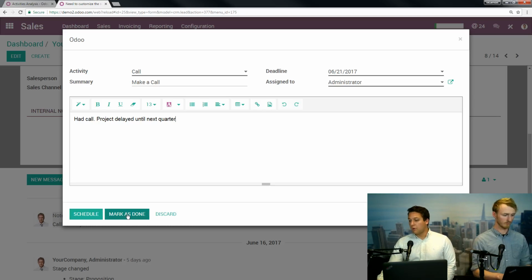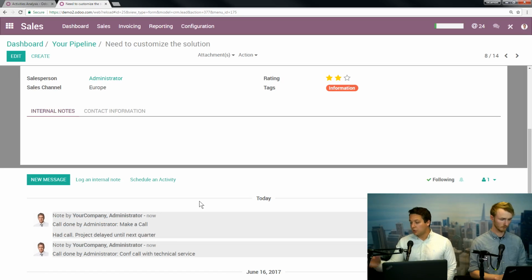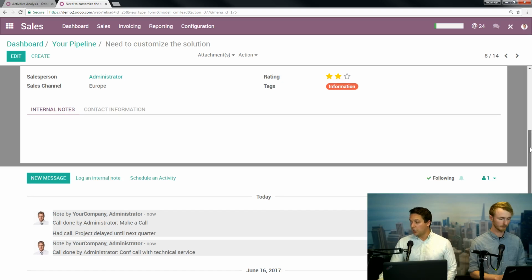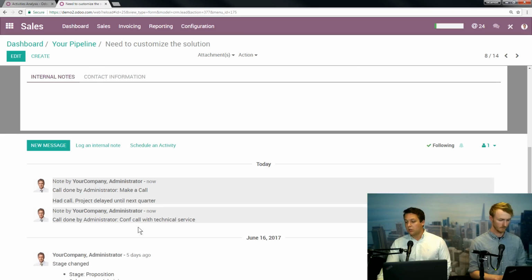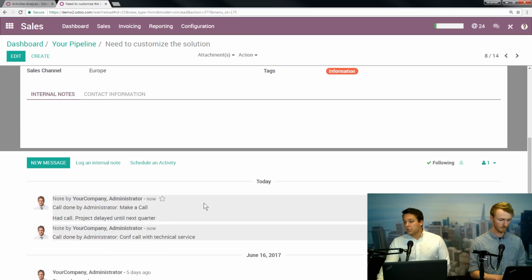So I'm going to mark this as done. And this is important. Scheduling is going to put this as a to-do. Once you mark this as done inside this view, it's the same as hitting those check boxes. That is going to register the activity. That's important to remember a little bit later when we do reporting on activities. When you run reports on what activities, like calls, emails, things like that, it's only going to count the things that either are checked off or marked as done. If you have outstanding ones, it's not going to register those because it hasn't been done yet according to the system.